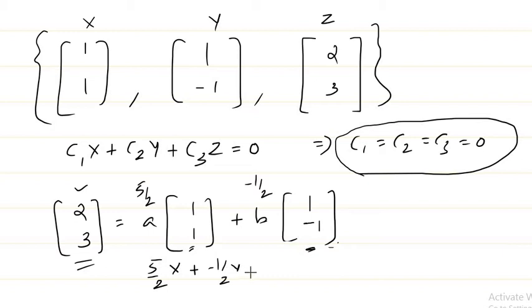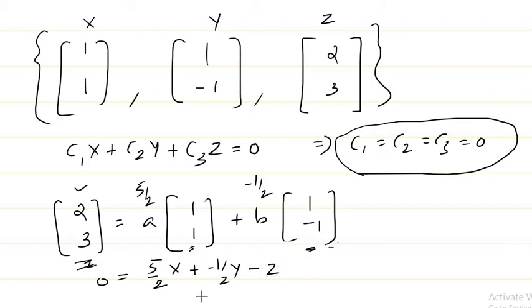This is y. Then I'll take this to the other side. So I get minus z equal to 0, right? This is z, so I take the vector (2, 3) to the other side, and that vector is z.